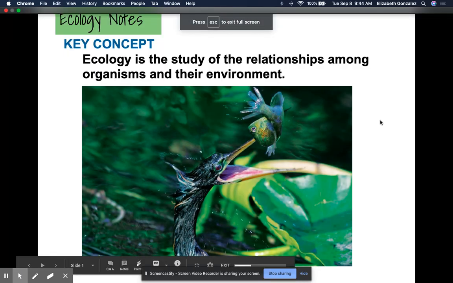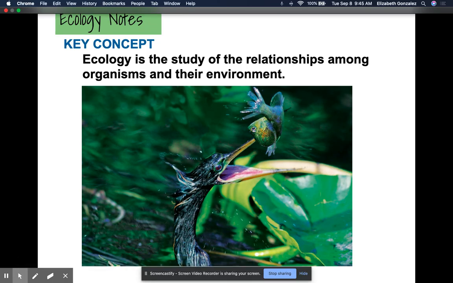Hey class, today we're going to go ahead and review ecology. So we're going to do our ecology notes. And in today's lecture, you guys are going to learn that ecology is the study of the relationships among organisms and their environment. So we're going to see how organisms interact with their environment and their effect on the environment as well.